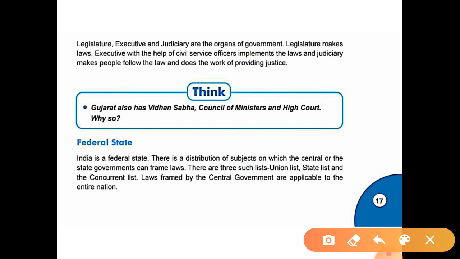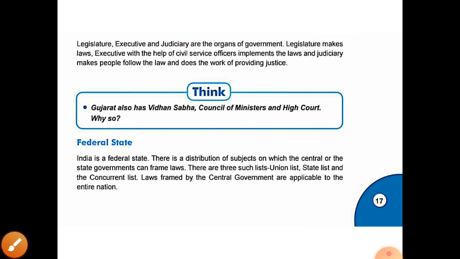Judiciary makes people follow the laws and works on providing justice. If any people break the law, the executive will bring them to the judiciary, and the judiciary will give justice to the people who broke the law.